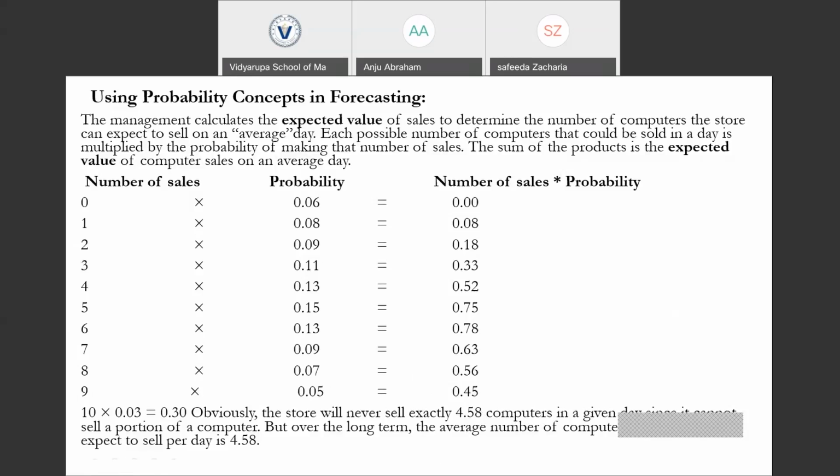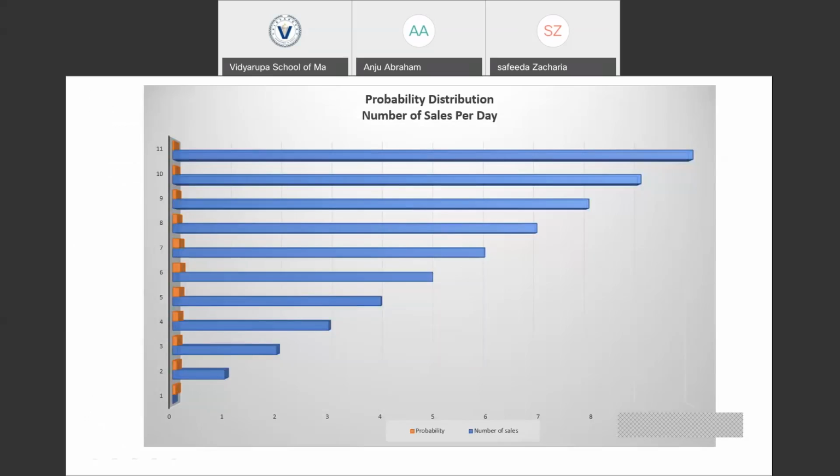So this is the basis of the expected value. We assign probability values for each and every possible outcome, multiply each outcome with its probability value, and sum all these products, and we get the expected value. So this is the graphical representation of the probability distribution of sales of computers that we discussed in the previous example.